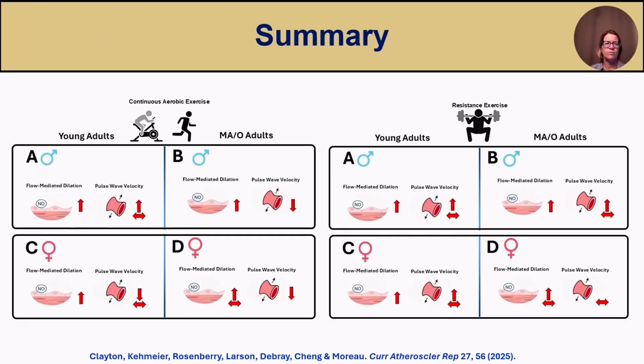To summarize, aerobic exercise and resistance exercise training has beneficial effects on arterial stiffness and vascular endothelial function. However, there is considerable heterogeneity in the magnitude of vascular benefits and may be dependent on the sex and age of the individual.